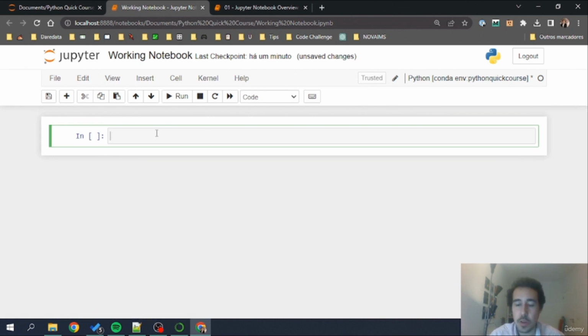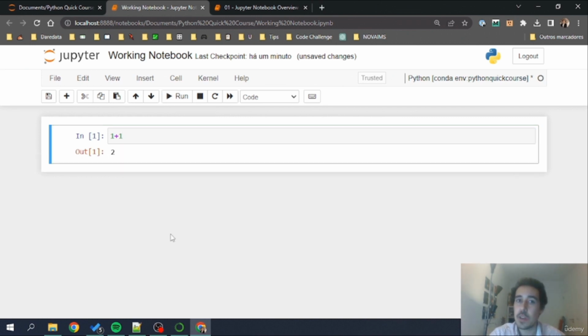Now here I'm going to do, for example, 1 plus 1. This is Python code. We can do mathematical operations as we will see in Python. And now if I do run, and run can be done by clicking on this button, run cell, or doing Control Enter. It's also another way for us to run this code. So with Control Enter, we can run this cell, and we see now an out cell, which is the return of this instruction with the value 2. 1 plus 1, we've run Python code, we return 2.